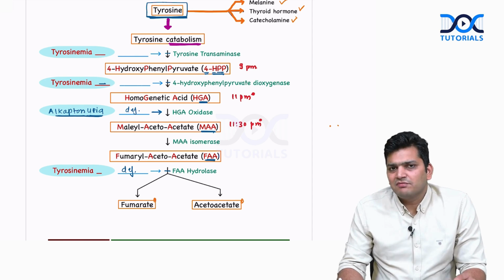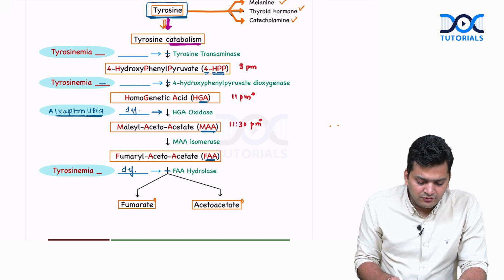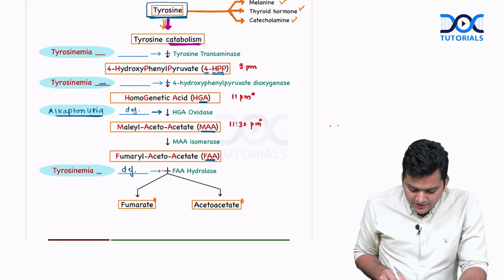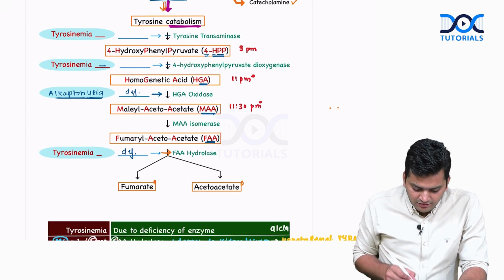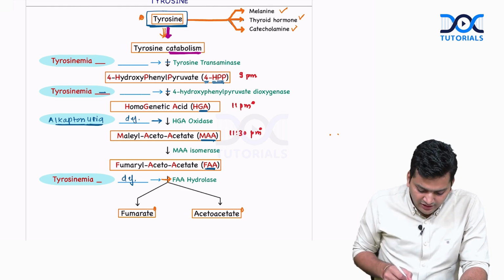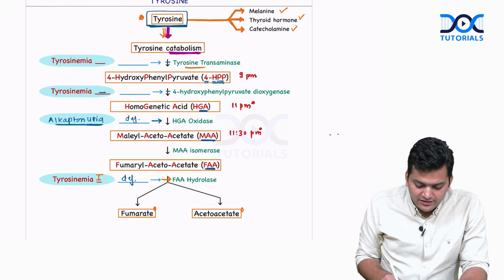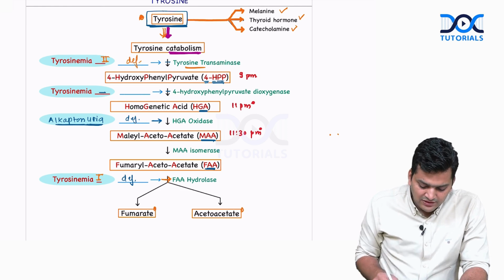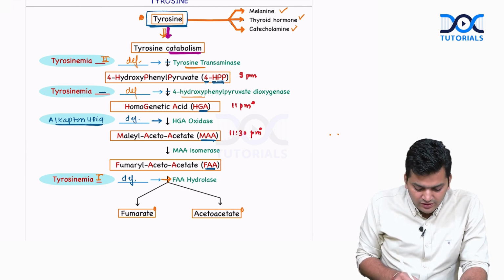By any chance, if this pathway is not working, the tyrosine will not be catabolized, and ultimately the tyrosine can accumulate, which is called tyrosinemia. For example, if this enzyme is not there, FAA hydroxylase, then the tyrosine is going to accumulate in the body, and that is called tyrosinemia type 1. If there is deficiency of tyrosine transaminase and tyrosine accumulates, that is called tyrosinemia type 2. If there is deficiency of 4-HPP deoxynase and tyrosine accumulates, that is called tyrosinemia type 3.